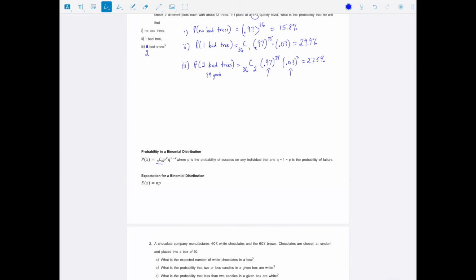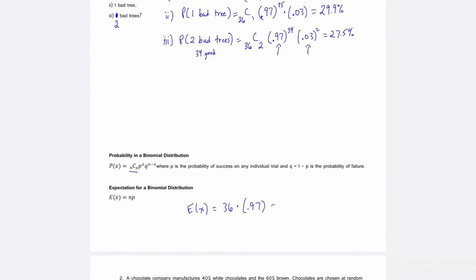The expectation for my binomial distribution is n times p. So in my example, the expected value here is I plant 36 trees. The probability was 0.97. Expected number therefore was 34.9. So this is about 35. So I would expect that my quality checker would find 35 good trees.